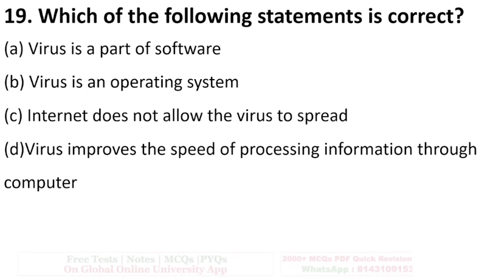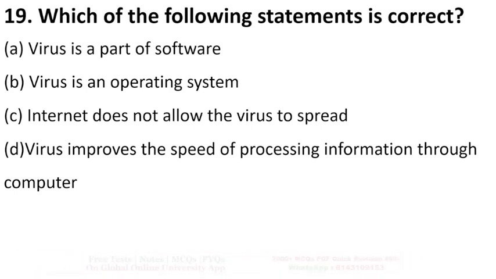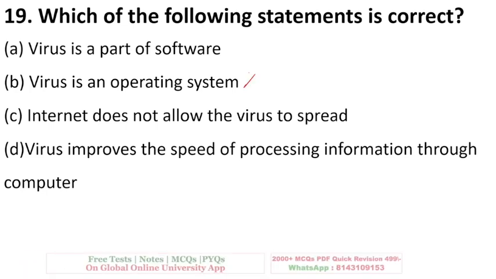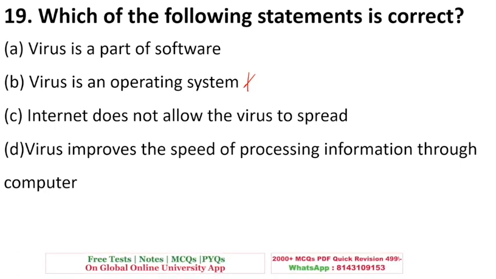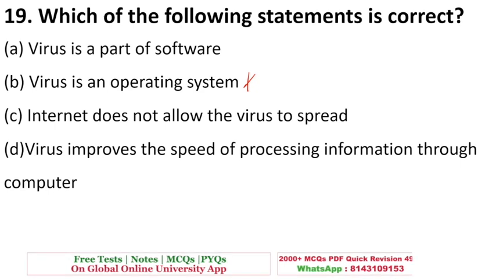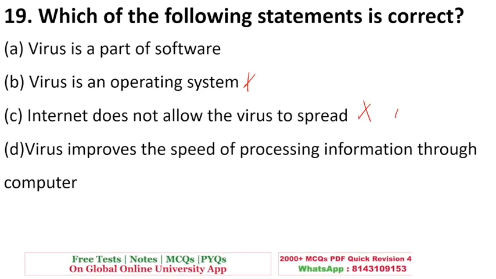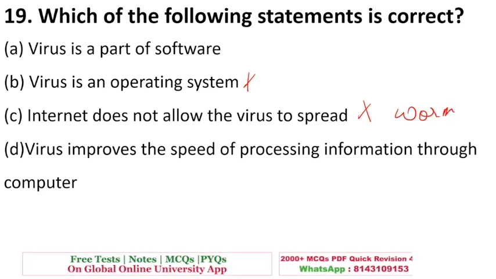Which of the following statements is correct? Again, you have to tell which is the right option. Virus is an operating system. No, it is not an operating system. Internet does not allow the virus to spread. This is absolutely wrong. There is a type of virus called worm. It can easily transmit from the computer to the network.